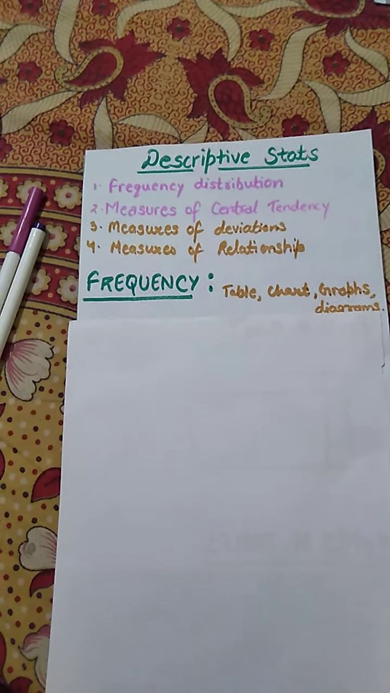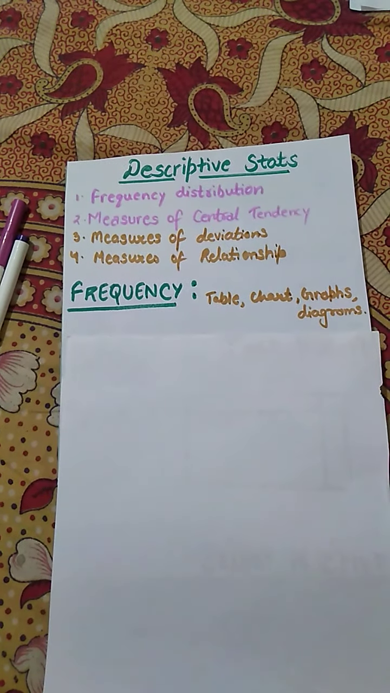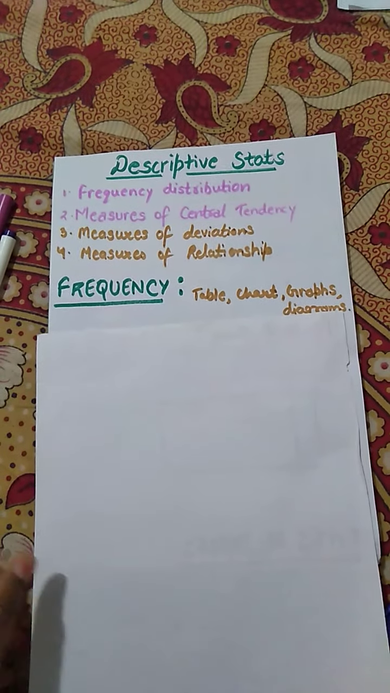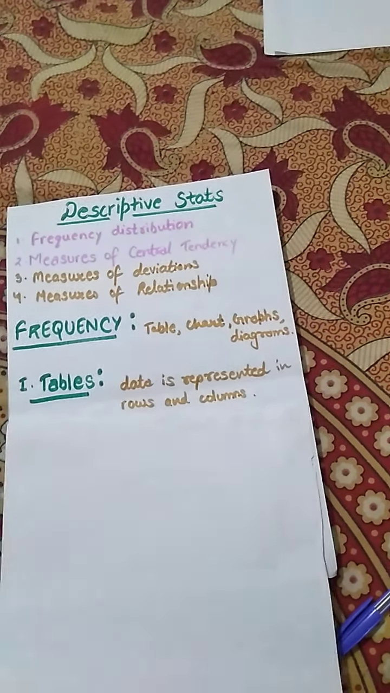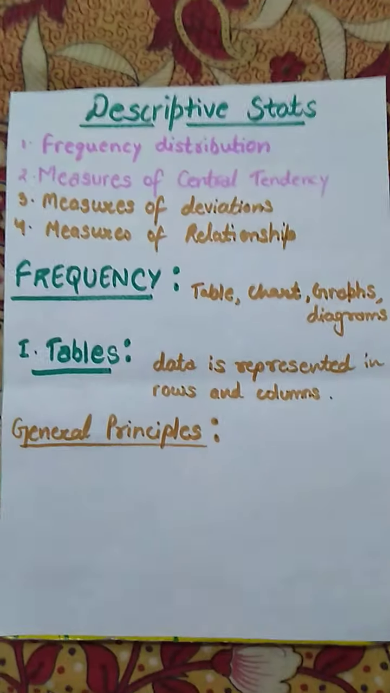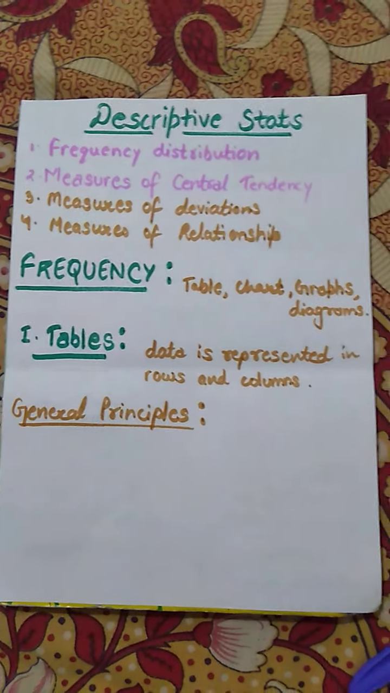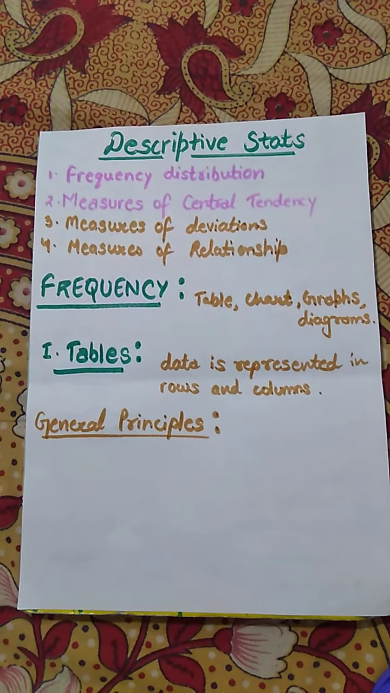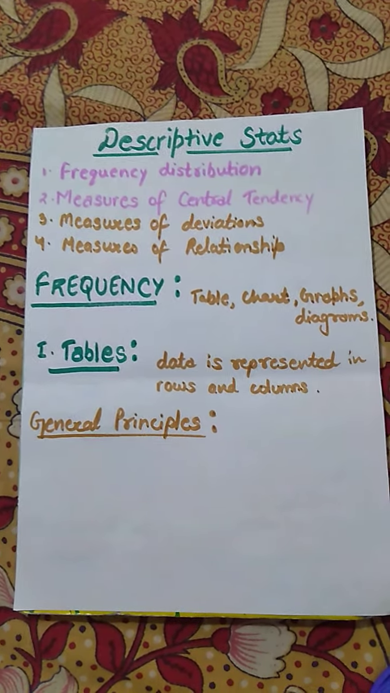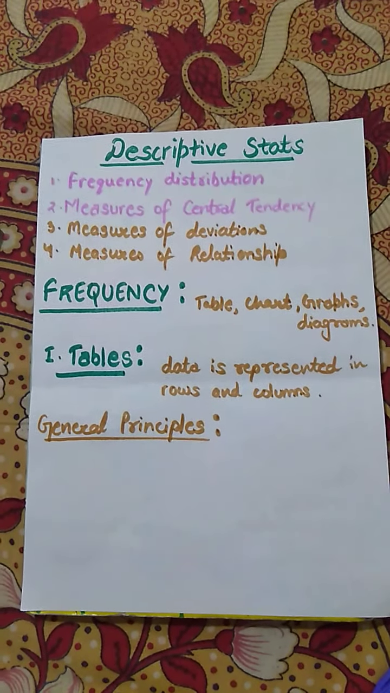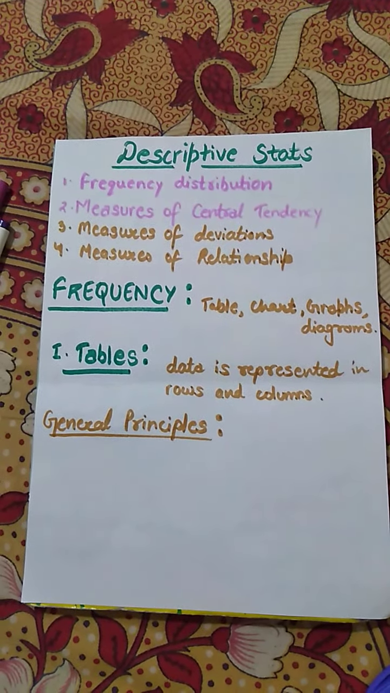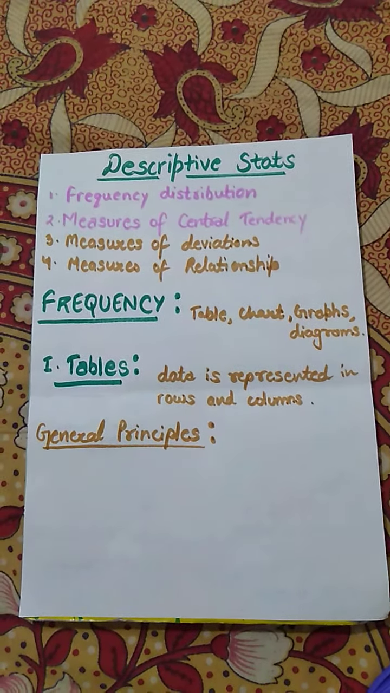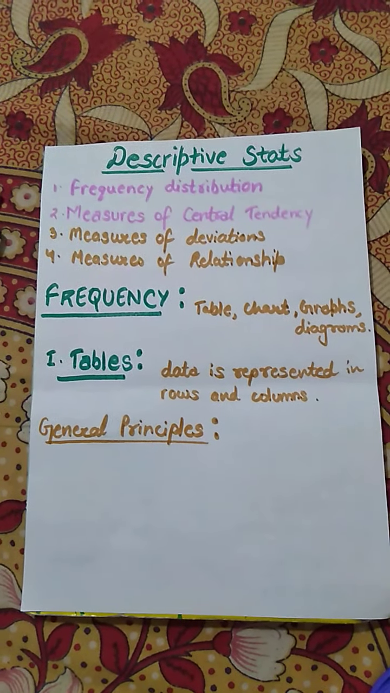So here we will first be studying about table, chart, graphs, diagrams one by one. So here we will start with the tables. So what is table? You need to tell me what is table. So table is basically a concise picture of data, which is represented in the form of rows and columns. So it basically includes certain statistical information. So what is table? Table is basically a concise picture of data which is presented in rows and columns.